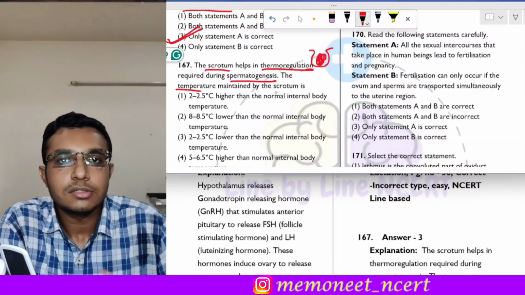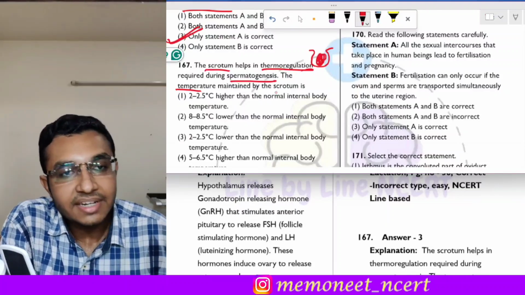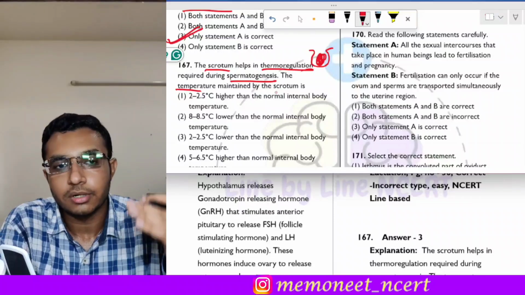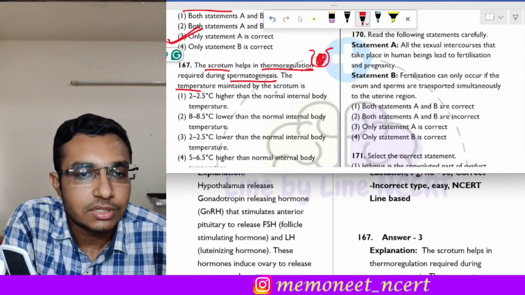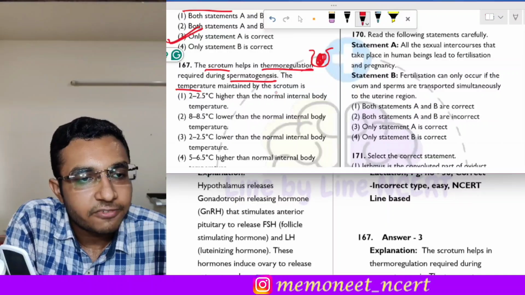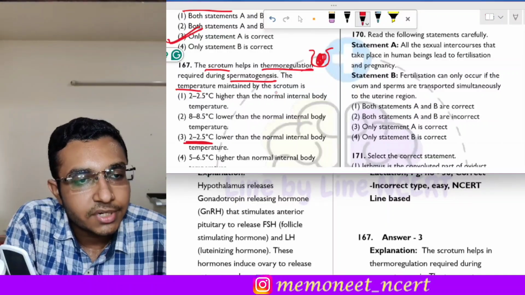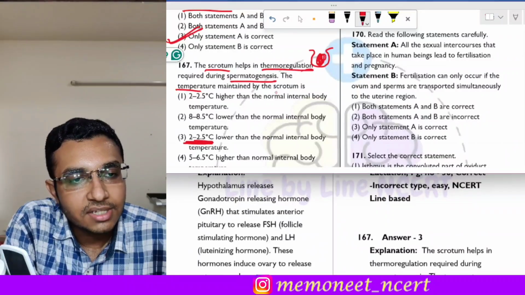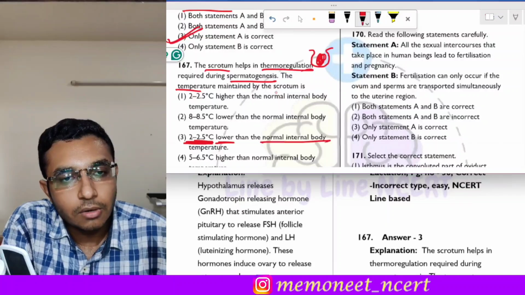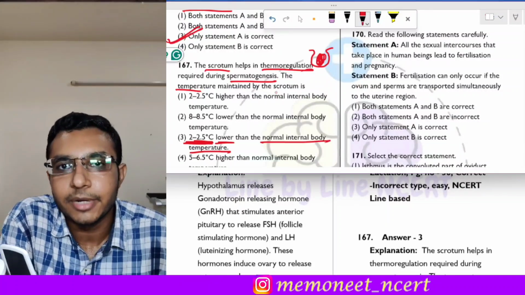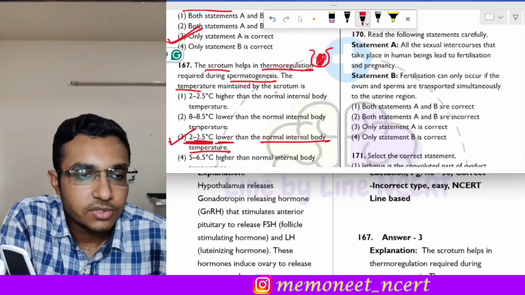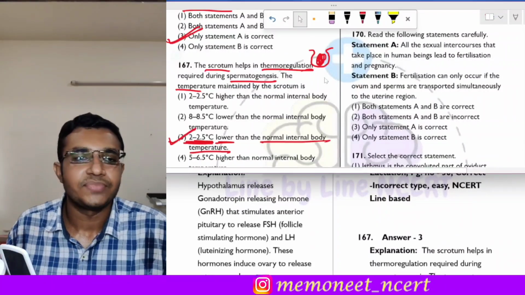Why are testes located in the scrotum? Because it keeps the temperature 2 to 2.5 degrees Celsius lower than the normal internal body temperature, which is helpful for the process of spermatogenesis. So the correct answer of this question is option 3.